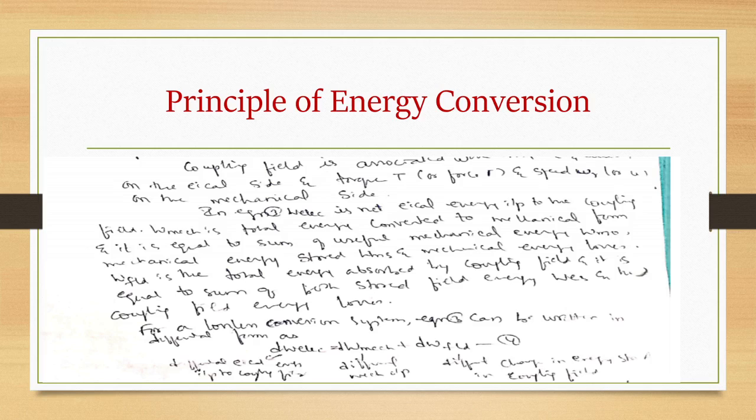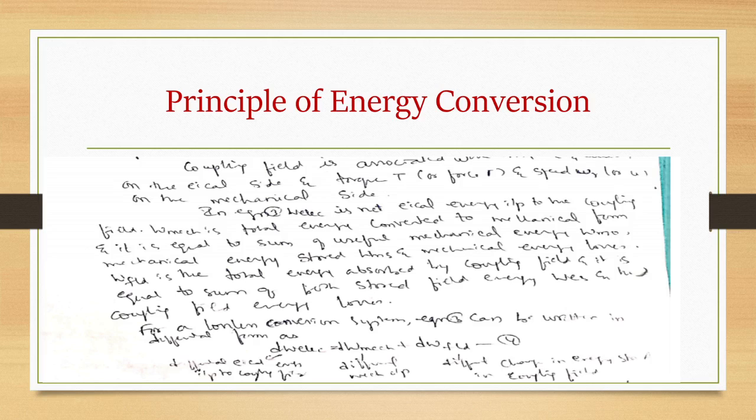W mechanical is the total energy converted to mechanical form, and it is equal to the sum of useful mechanical energy WMO, mechanical energy stored WMS, and mechanical energy losses. W field is the total energy absorbed by the coupling field, and it is equal to the sum of stored field energy WES and coupling field energy losses.